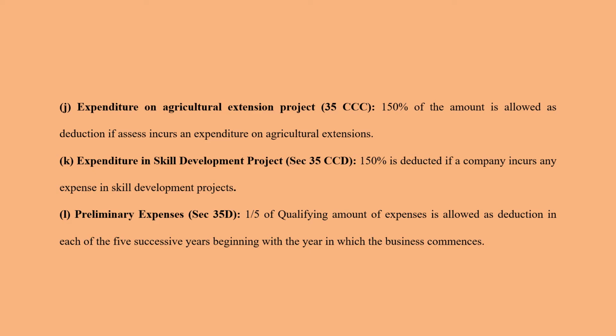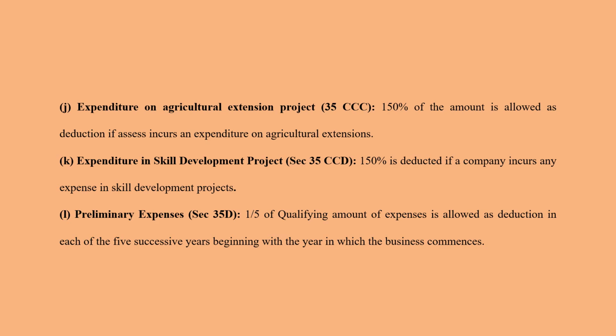Preliminary expenses. Preliminary expenses in the sense when you're going to start off a business, before you start off the business full-fledged, you might have a certain amount of expenses. Before your company starts itself, you might have some expenses in setting up your company. So those expenses we might call preliminary expenses.